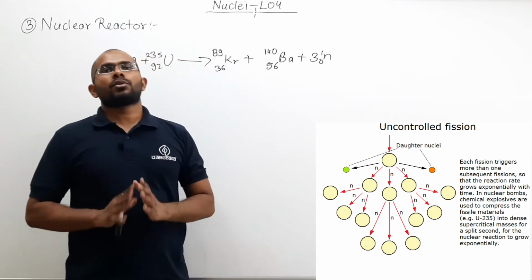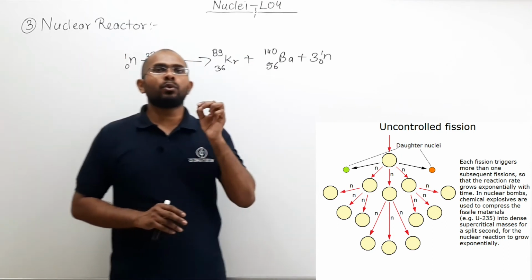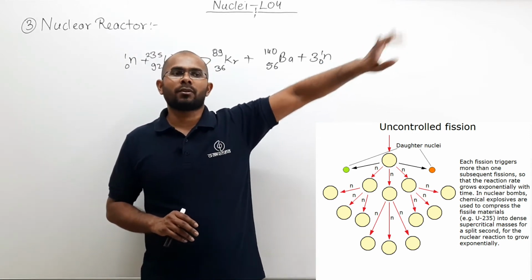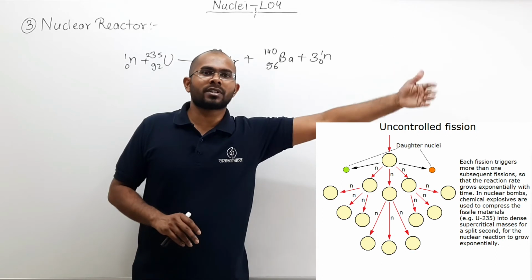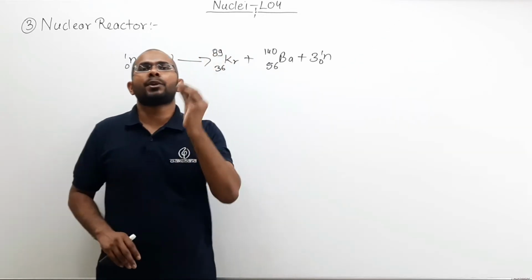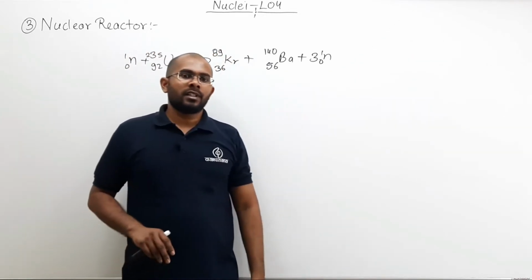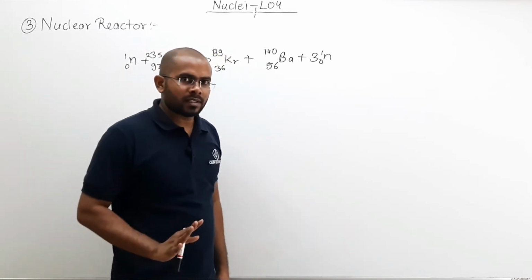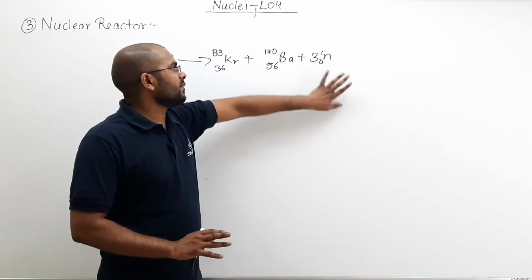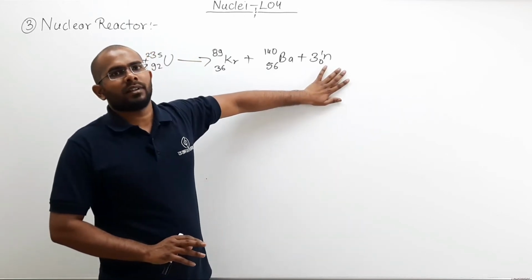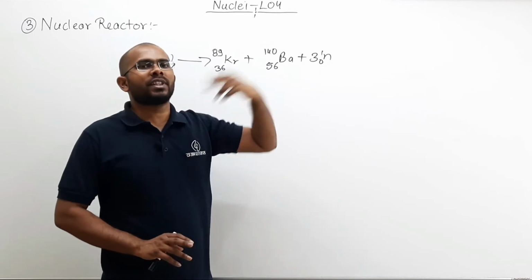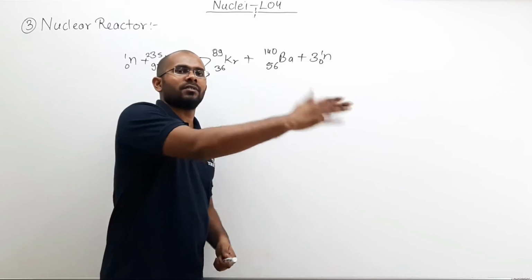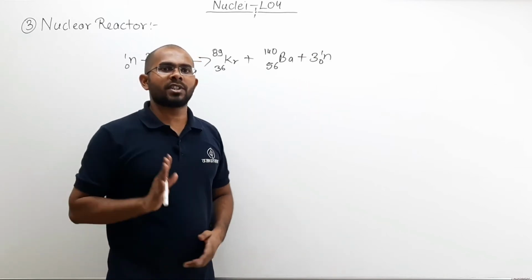Now what is the solution here? If I do not want our reaction to increase exponentially from 1 to 3, 3 to 9, 9 to 27, 27 to 81, then what is the easiest way? The easiest way is that somehow if I can prevent 2 of these 3 neutrons from creating further reaction or initiating further reaction, then my problem is solved.